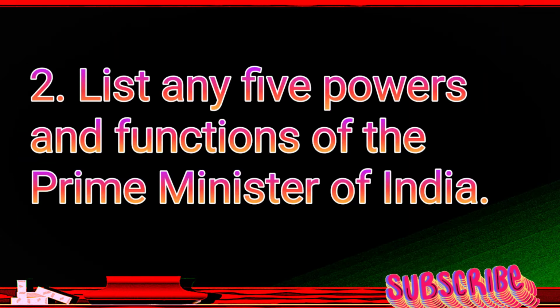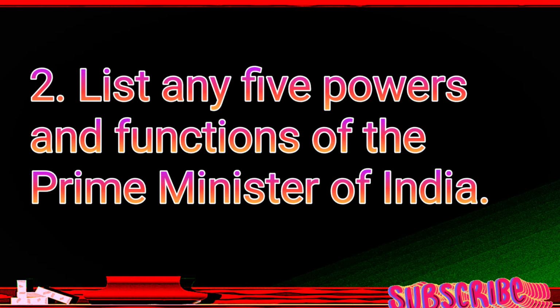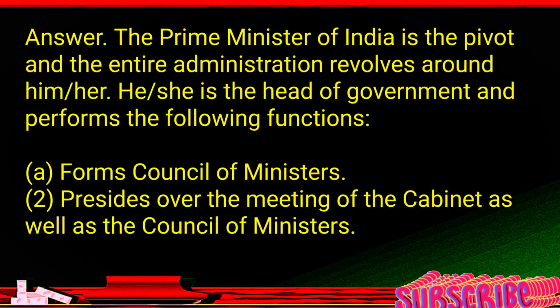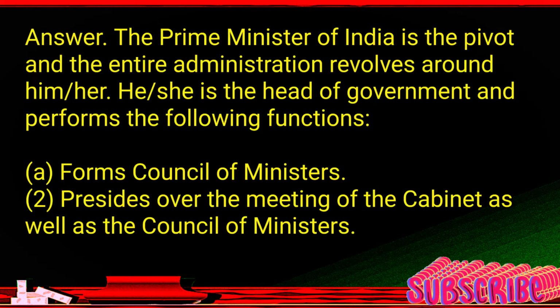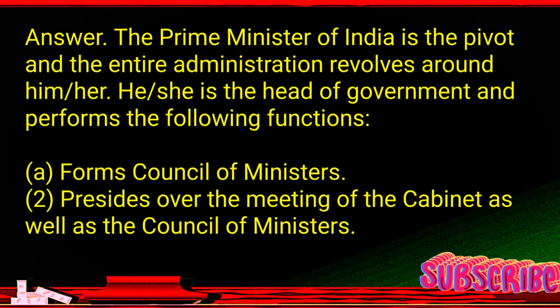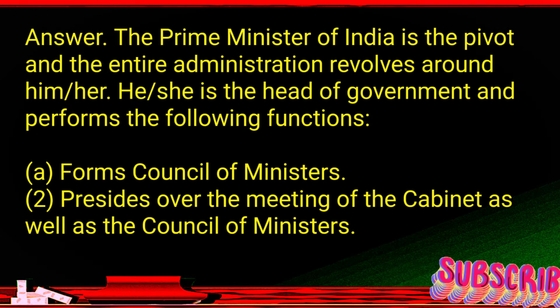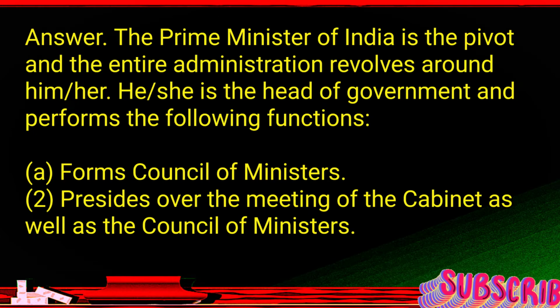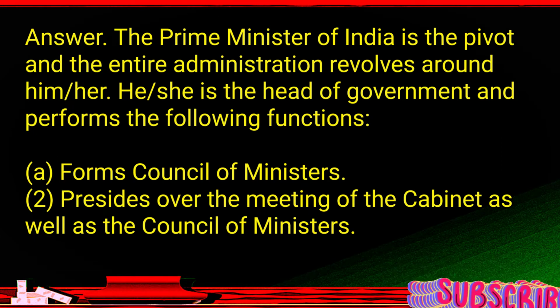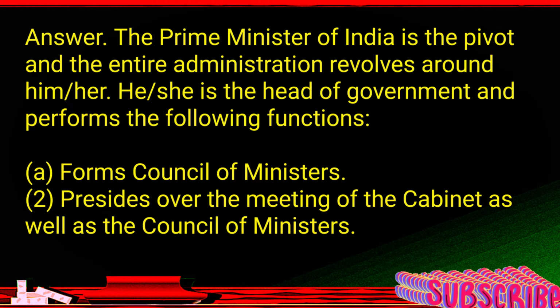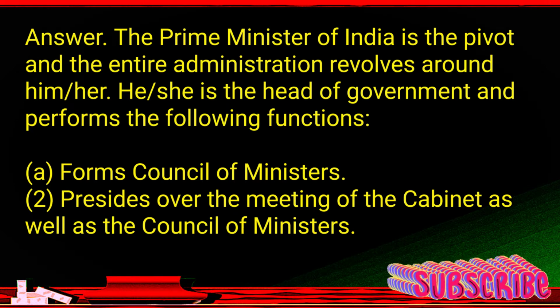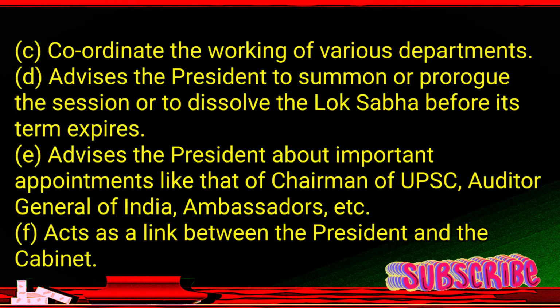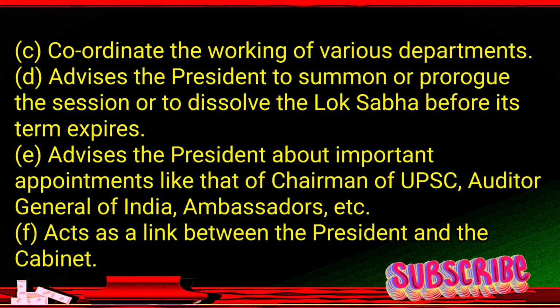2. List any 5 powers and functions of the Prime Minister of India. Answer. The Prime Minister of India is the pivot and the entire administration revolves around him/her. She is the head of government and performs the following functions. A. Forms Council of Ministers. B. Presides over the meeting of the Cabinet as well as the Council of Ministers. C. Coordinates the working of various departments.